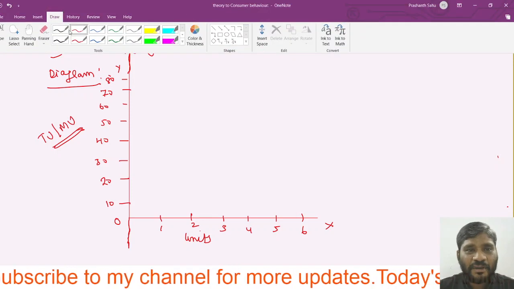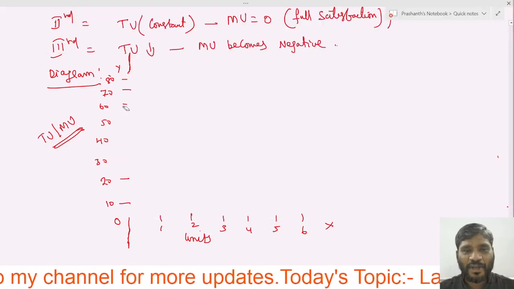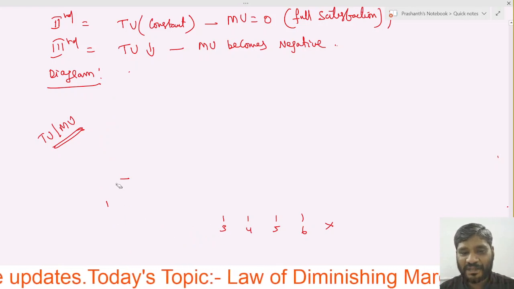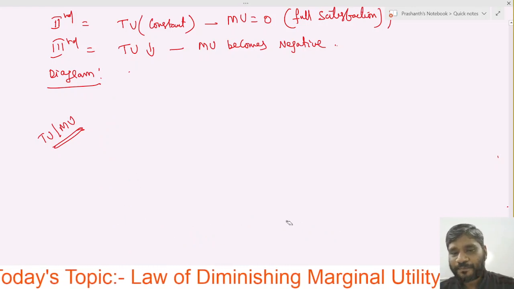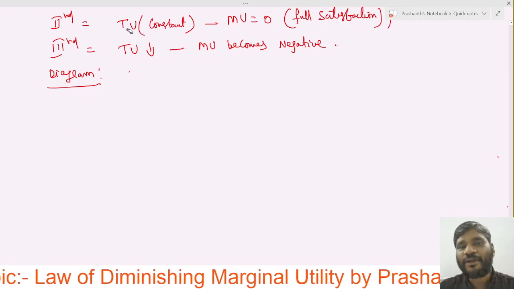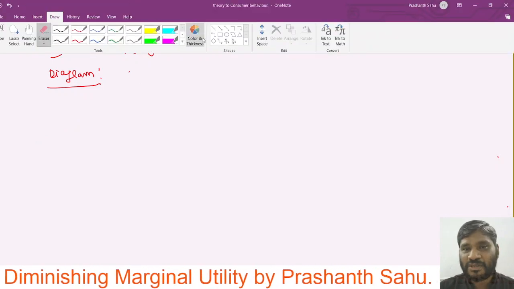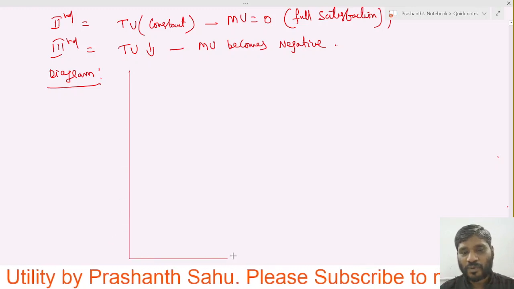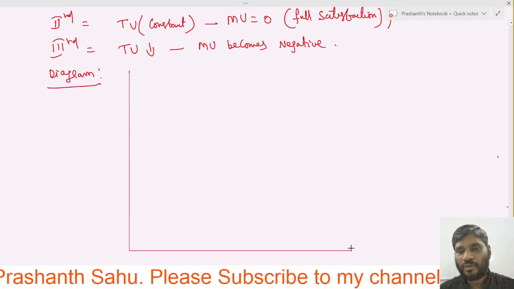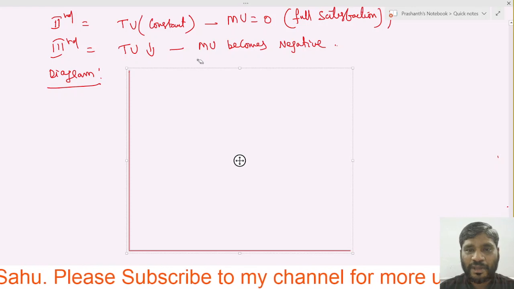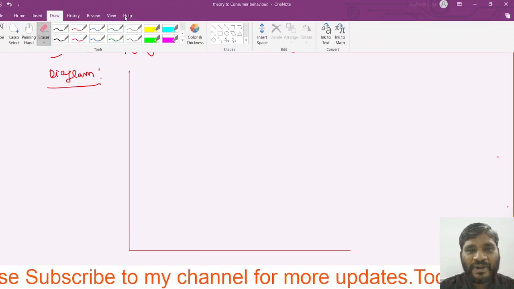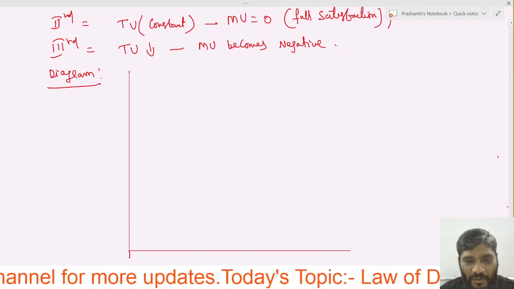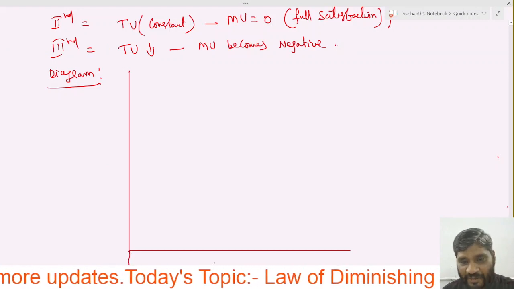We will do one thing. We will take a big diagram here, for your better understanding. Let me take one little bit more big diagram so that you can understand much better. We have to take some additional space.